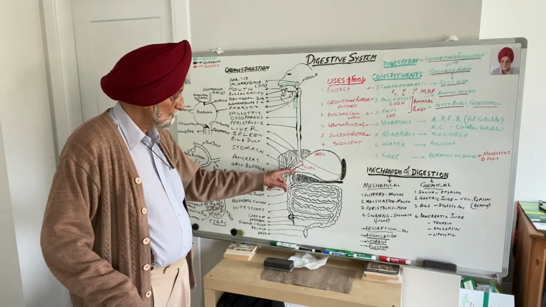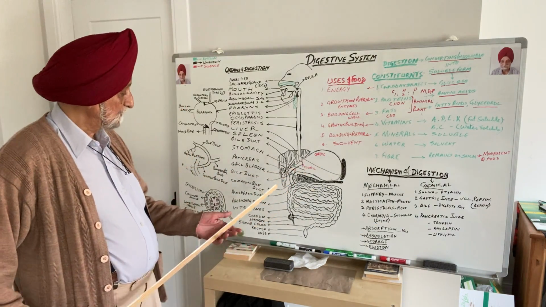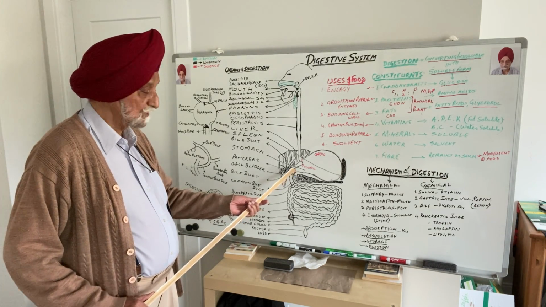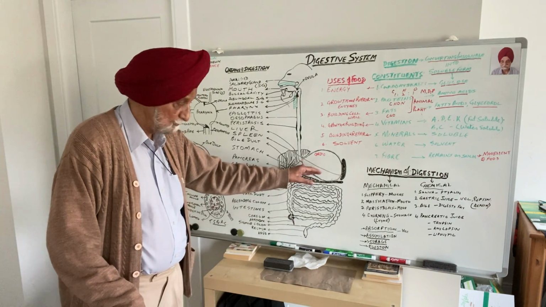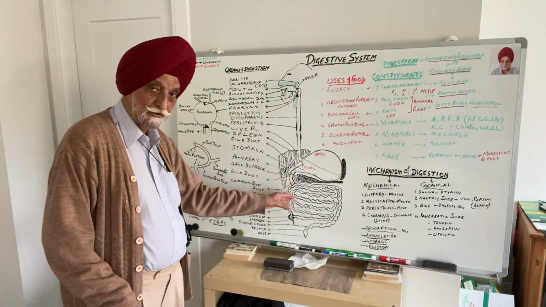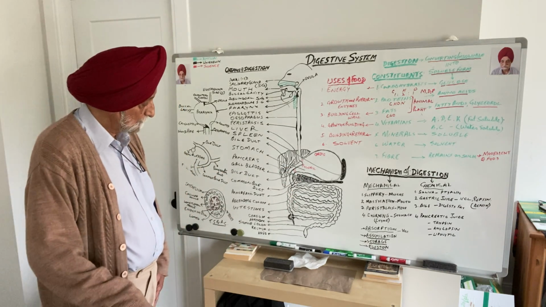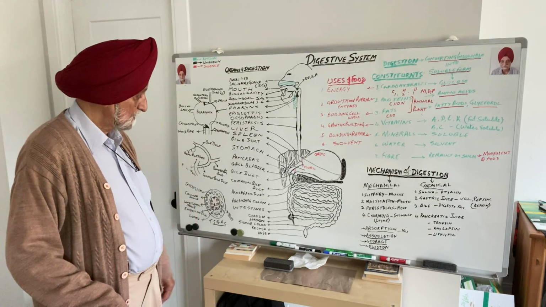Similarly, the opening of the stomach into the duodenum is also guarded by a sphincter muscle which lets the food come from the stomach into the duodenum, but does not let the food go back from the duodenum into the stomach. You have to remember this.